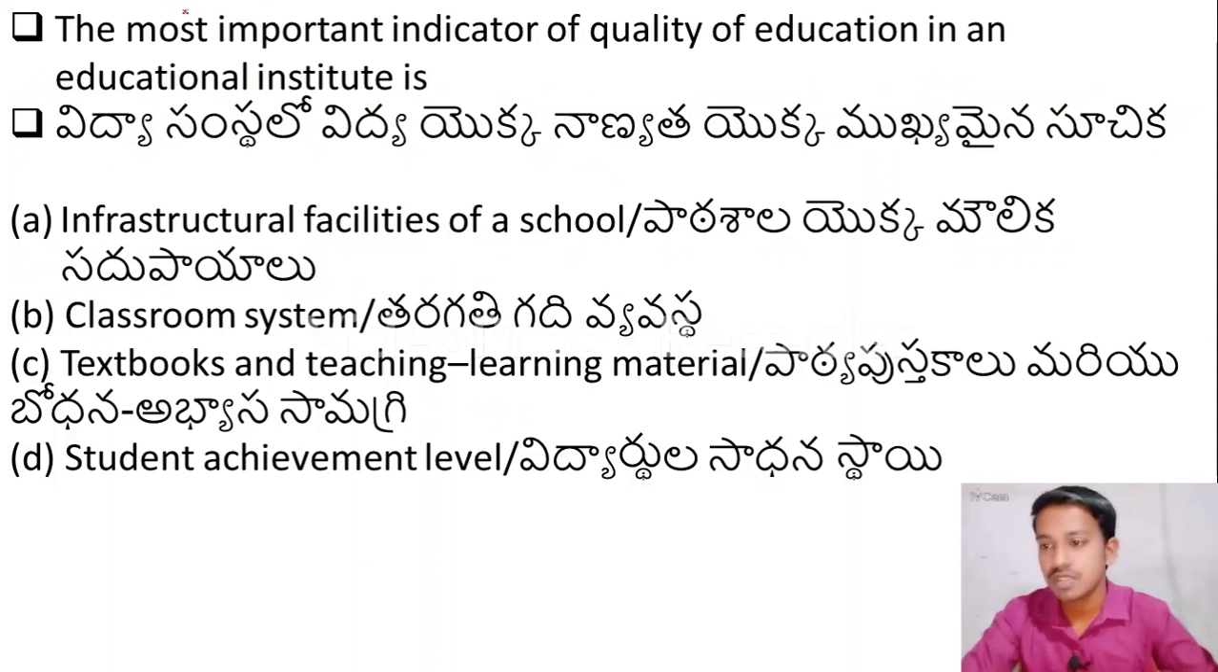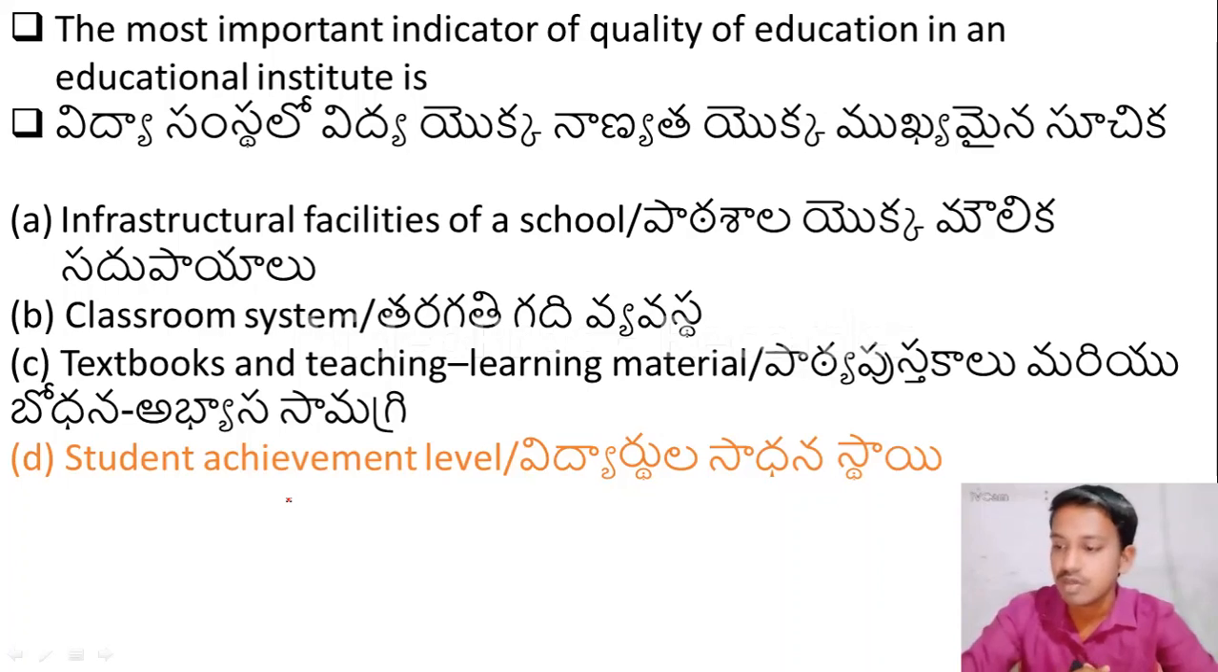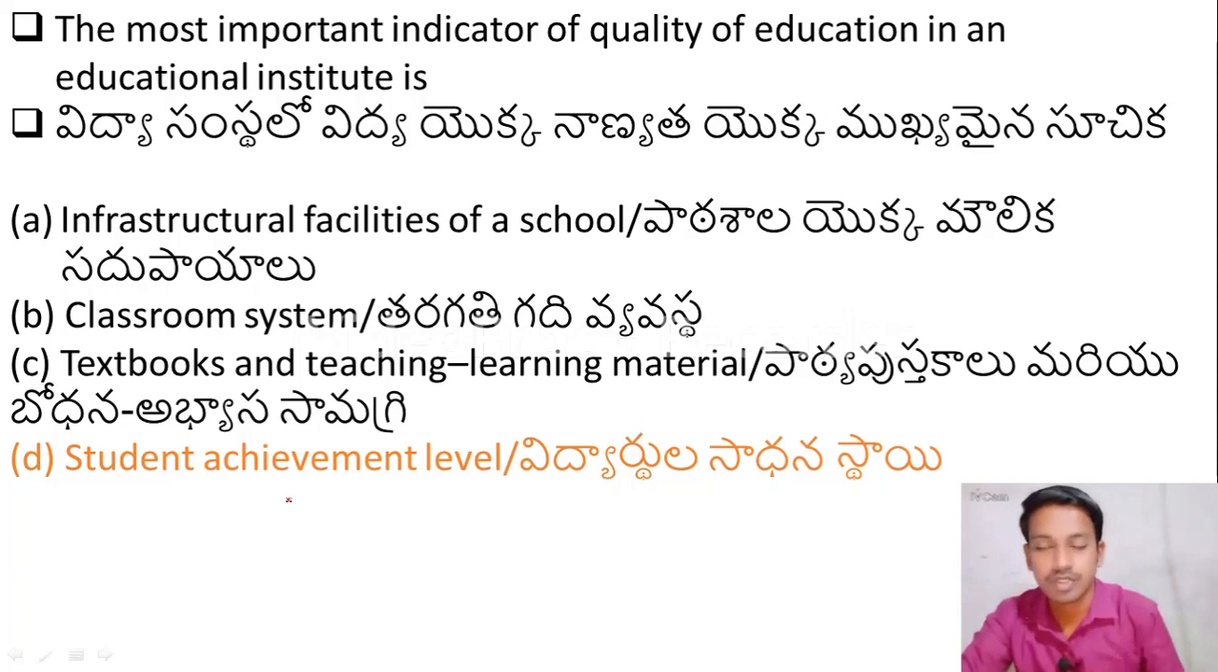The next question is, the most important indicator of quality of education in an educational institute is option A, infrastructural facilities of a school, option B, classroom system, option C, textbooks and teaching learning material, option D, student achievement level. Okay, the most important indicator of quality of education is option D, student achievement level. Based on students' achievement we can understand the quality of education of that institution. So option D is the right answer. Okay, let us see the next question.